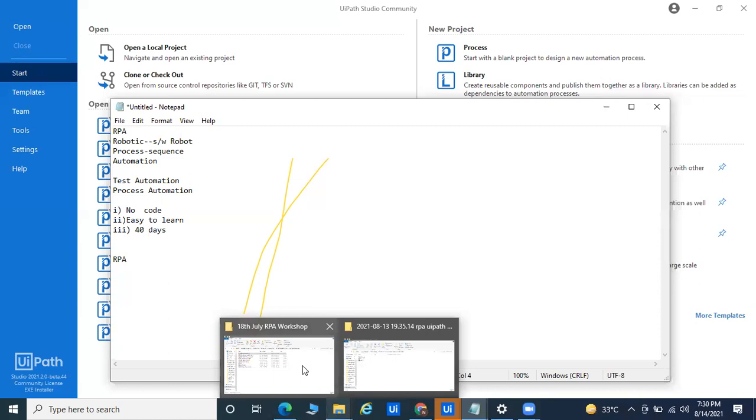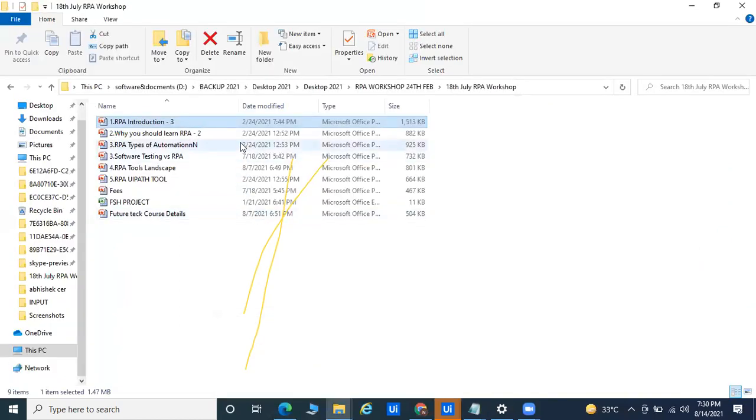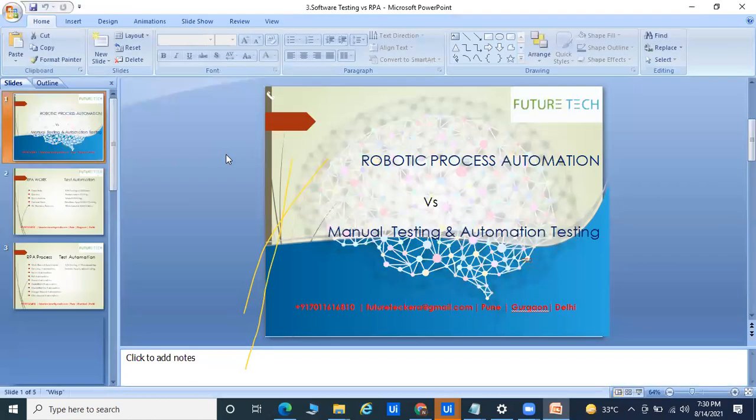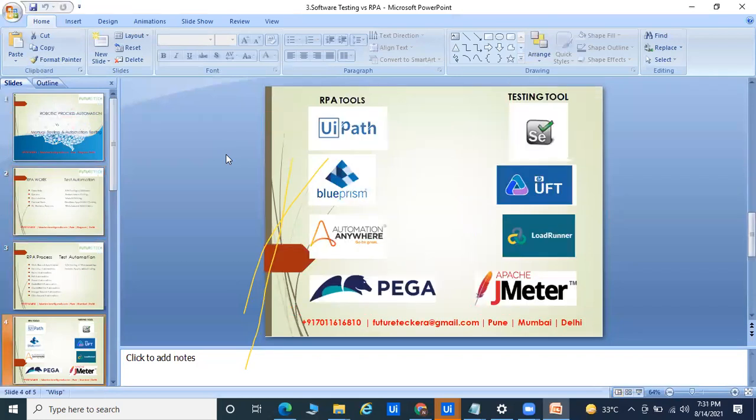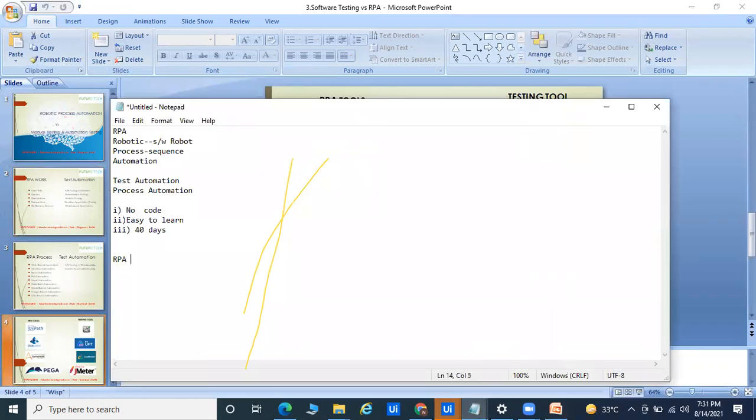So if you ask me why RPA, and why UiPath, since n number of tools are available in the market, try to understand. The first thing is that UiPath is totally free right now. UiPath's community edition is free right now. But any other tool like Blue Prism is paid, and the cost is very high.